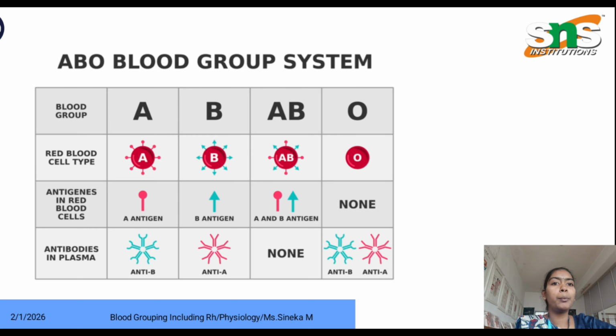For the A blood group, the plasma contains anti-B antibody. For the B blood group, the plasma contains anti-A antibody. For the AB blood group, there are no antibodies present in plasma. For the O blood group, the plasma contains both anti-A and anti-B antibodies. Based on the antigens and antibodies present in our body, we classify the blood into the ABO system.